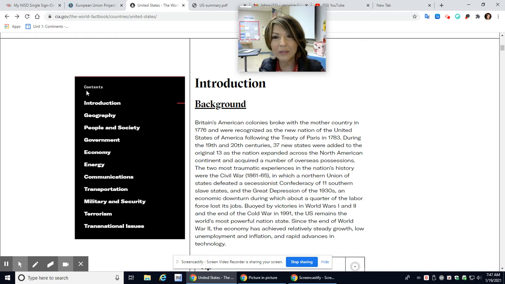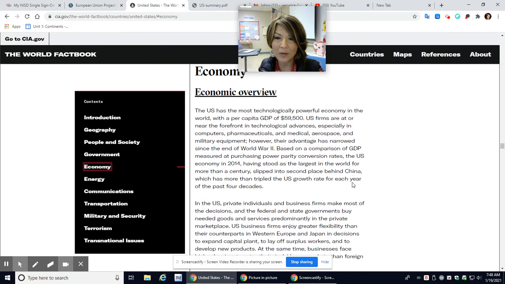The contents is the easiest way. You have geography, people and society, and economy. For the most part, what you're really going to need, because geography, you're looking it up on your map. People and society and economy is probably what you're going to use the most. Okay. Economy, like I said, it's overwhelming.